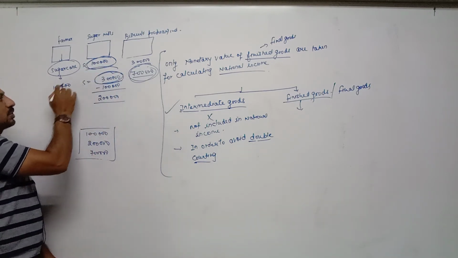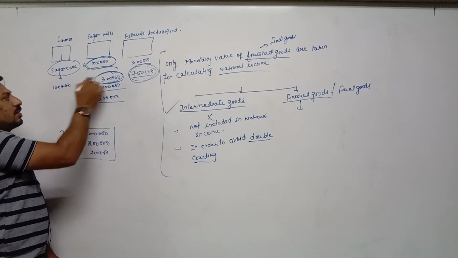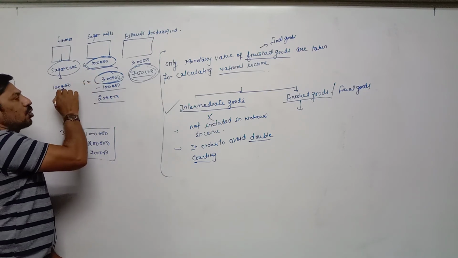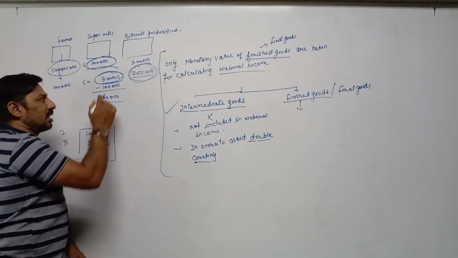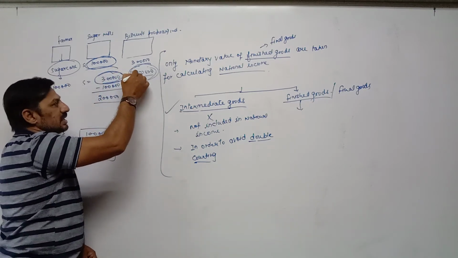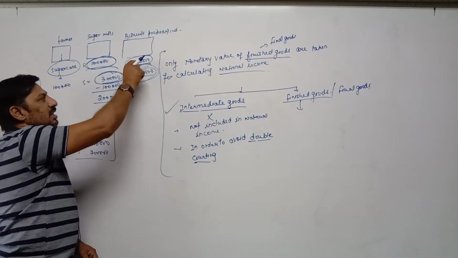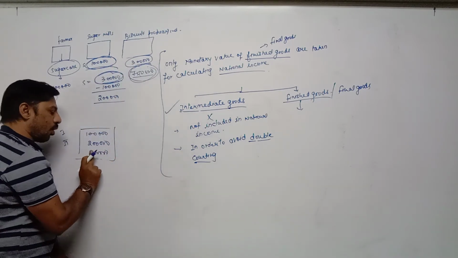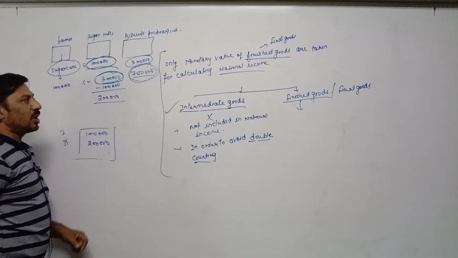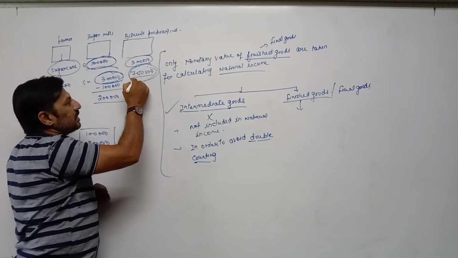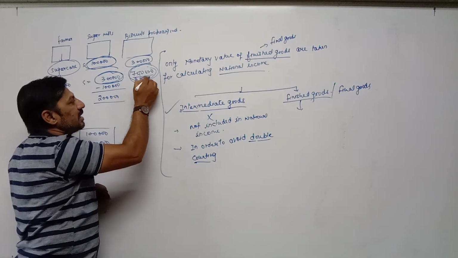Suppose here we are taking 3 lakh rupees, so 1 lakh rupees is also included, so 1 lakh rupees is counted twice. Similarly, if we take 7 lakh rupees, in 7 lakh rupees, 3 lakh rupees is already included. It means we are taking 3 lakh rupees 2 times. That's why, in order to avoid double counting, what we have to do? Out of 7 lakh rupees, we have to deduct 3 lakh rupees, which is intermediate goods.